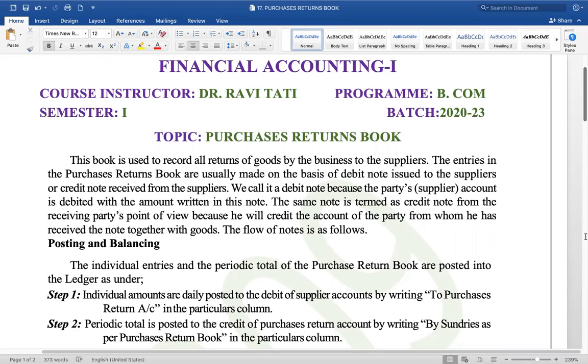Fine. Now we're talking about the purchases, purchases of goods and goods only. Goods meant for resale, goods meant for process and resale. We are not talking at the moment about the services because there are no tangible goods to be purchased. So therefore, we'll set aside the service part for a few semesters.